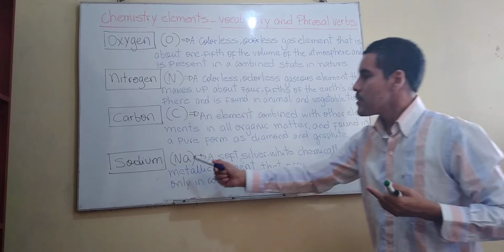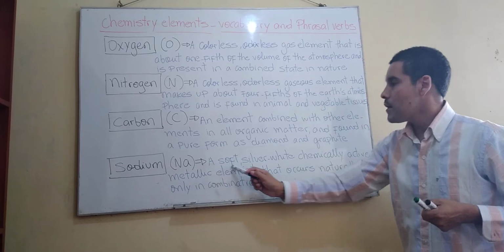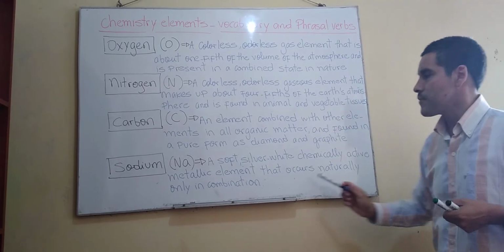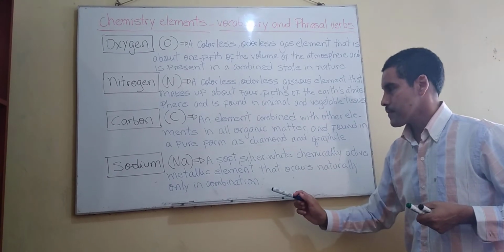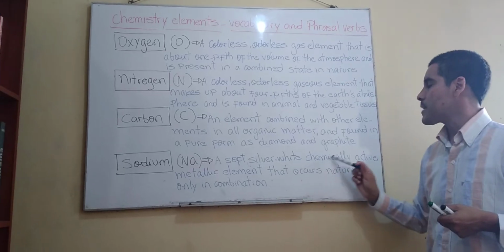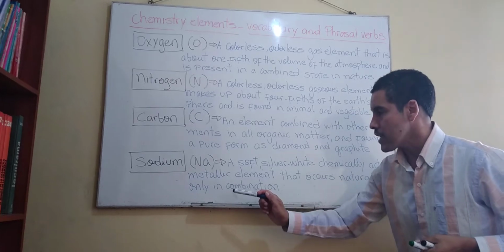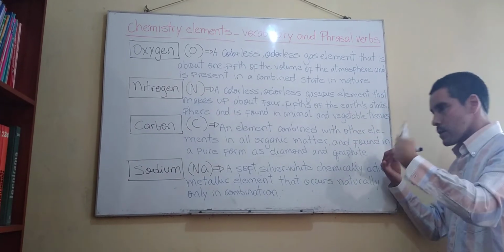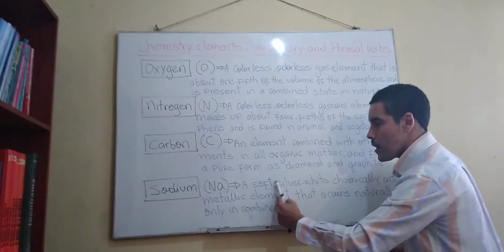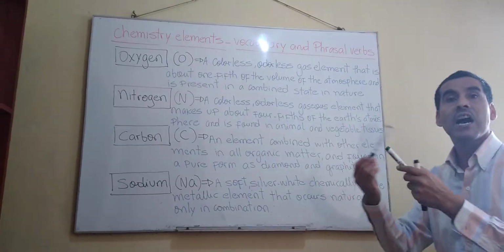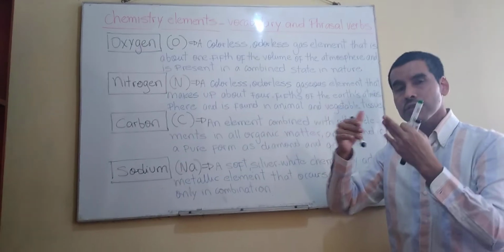Well, first of all, the symbol is Na. Let's read. A soft, silver-white, chemically active metallic element that occurs naturally only in combination. Well, let's try to understand, right, this part. A soft is the opposite of hard, lo opuesto de hard. ¿Qué es hard? Duro, ¿no? Fuerte. Soft sería entonces suave, ¿ok?